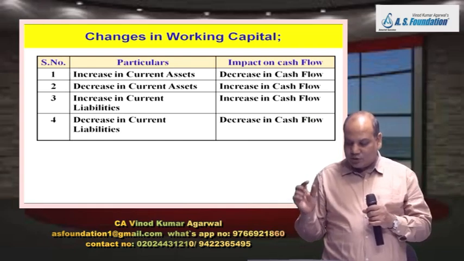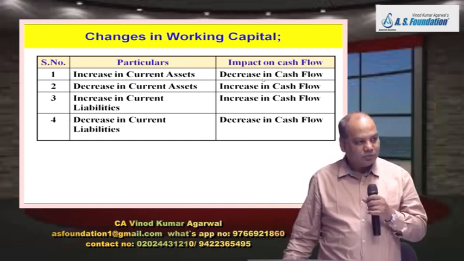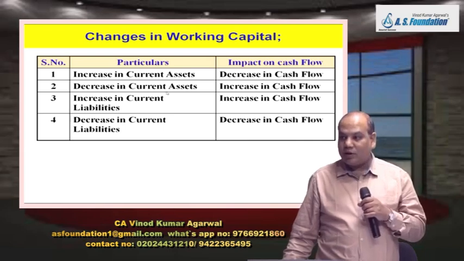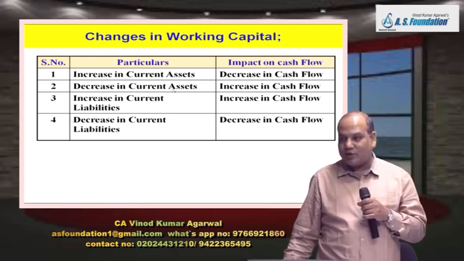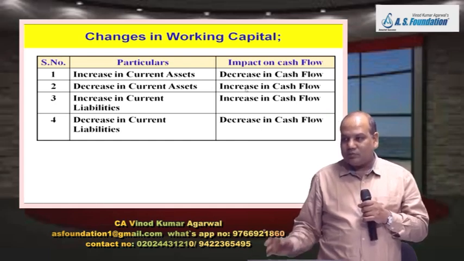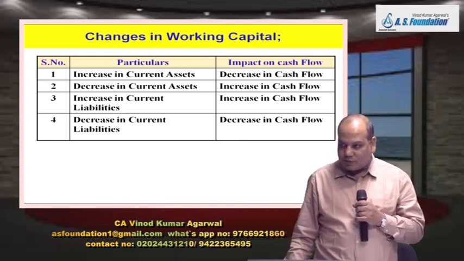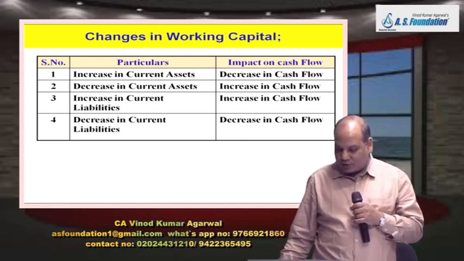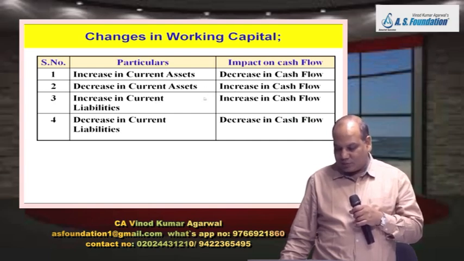If their closing is more than opening, it has a negative effect on the cash flow. Decrease in current asset means closing balance is less than opening balance. Closing stock is less than opening stock. And if you are calculating cash flow from operating activity, add it to the profit figure. So add, increase in cash flow. You can just write down minus plus.